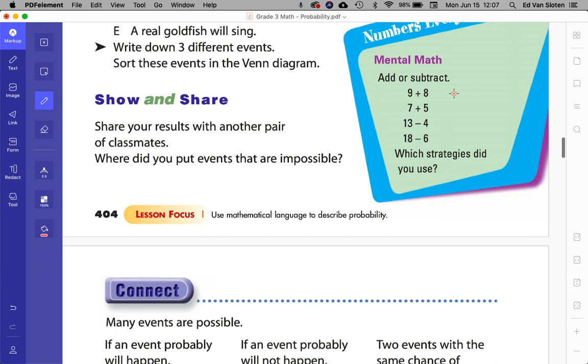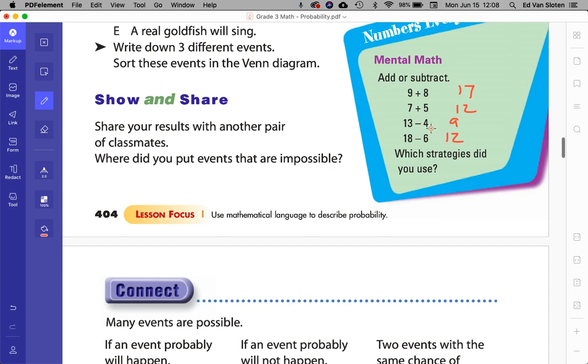Mental math, 9 plus 8 is 17. 7 plus 5 is 12. 13 minus 4 is 9. 18 minus 6 is 12. Strategies I use is to get from 9 to 10, I need 1, and that leaves 7. So that means 17. 7 to 10 is 3. That means 2 left over. I get 12.